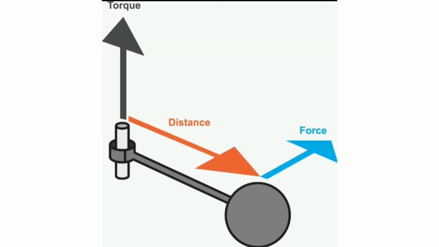A force on an object will cause it to rotate around a pivot point or an axis of rotation. The moment of force is the product of force and the shortest or perpendicular distance from the pivot to the point of application of the force.